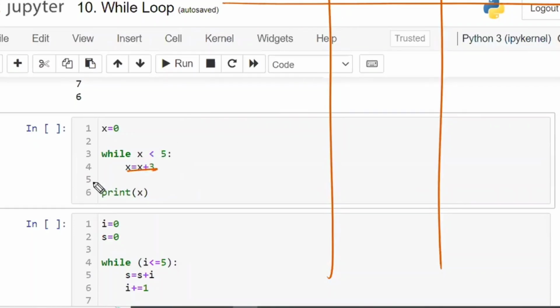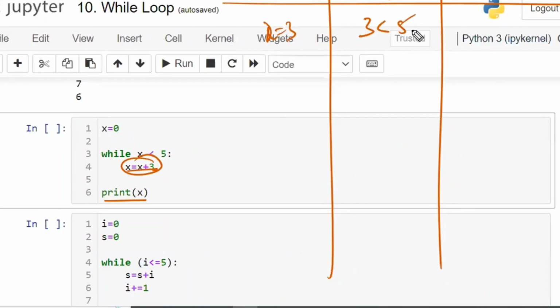Execute the while block. The while block is only this line. This print is whether inside the while block or outside the while block? Outside the while block. So x is equal to x plus 3, which is nothing but 0 plus 3, which is 3. Now within the while block, what is the print? Nothing is the print, so nothing will be printed. So next, x is equal to 3.